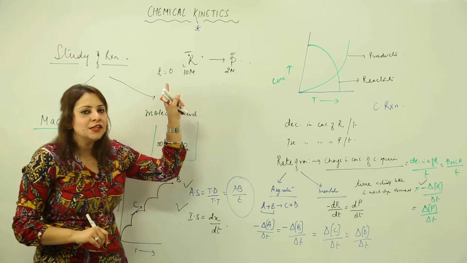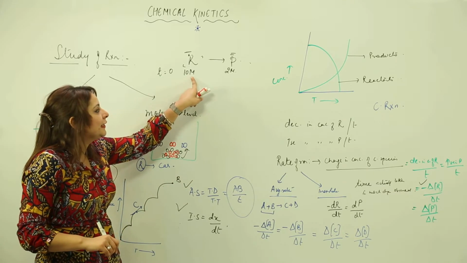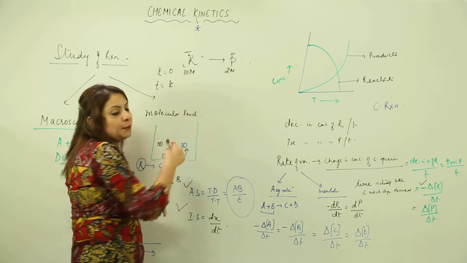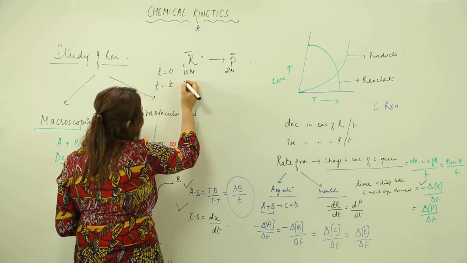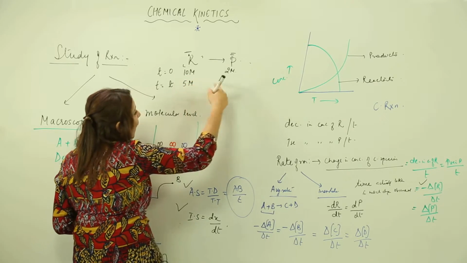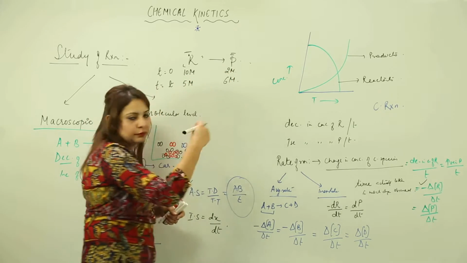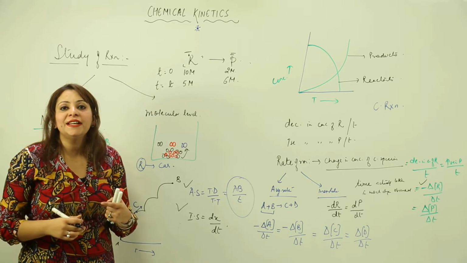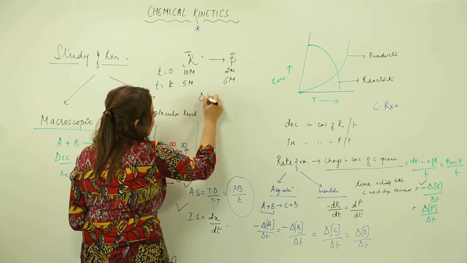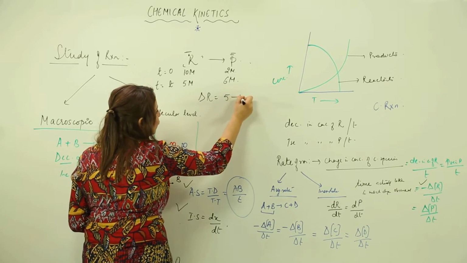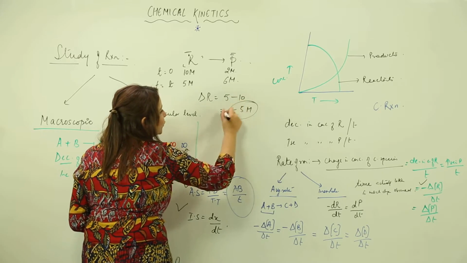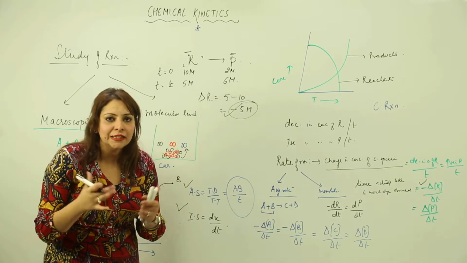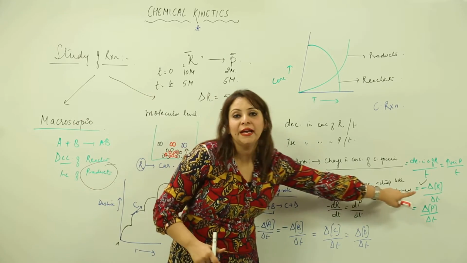So initially when we start the reaction, when the time is 0, reactants are 10 moles and product is 2 moles. But with a short span of time, if the time becomes T, then we see the concentration of reactant falls to 5 molar and the concentration of product becomes 6 moles, right. Now if I need to calculate the change in concentration, delta R, that means final minus initial. See what answer you are going to get. You are going to get a minus. It states that with the passage of time, the concentration of reactant decreases. That is why I put the negative sign here.